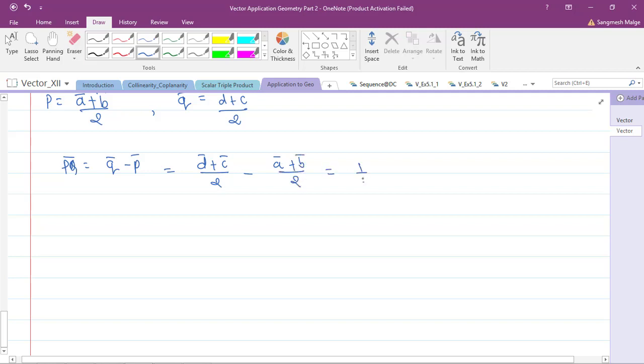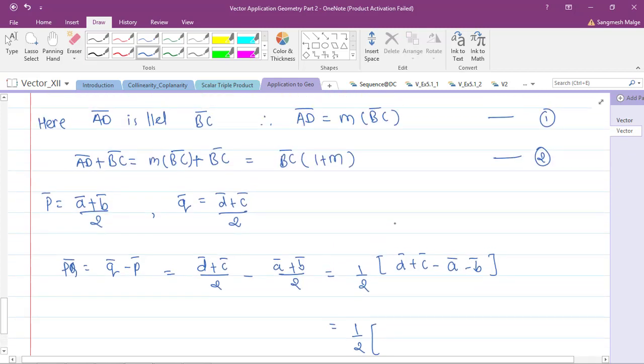So it is equal to 1 by 2. If I take common, I will have D bar plus C bar minus A bar minus B bar, which is equal to 1 by 2.